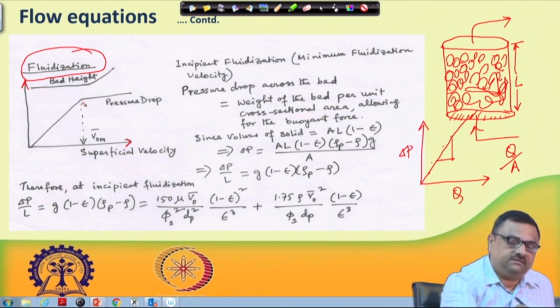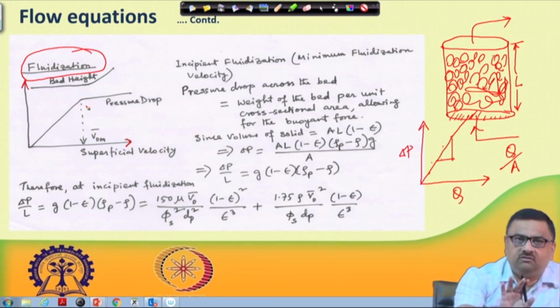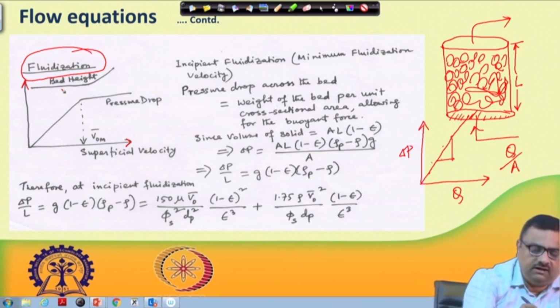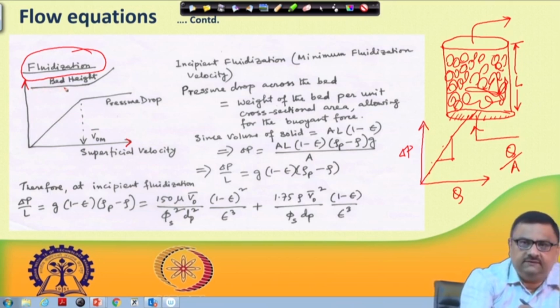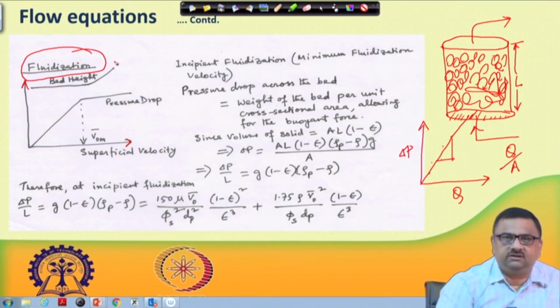But beyond this threshold value, it will not be a very smooth transition. There would be some curves, some humps, etc. I do not want to get into that, but the overall trend is that the bed height was constant all along, but beyond this point the bed height starts increasing with superficial velocity.